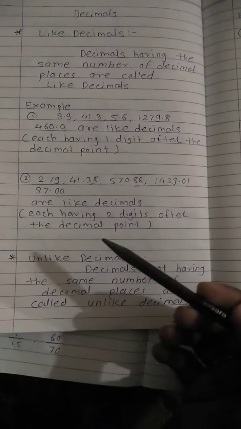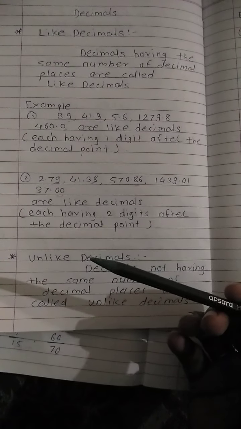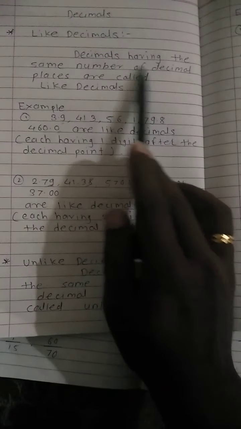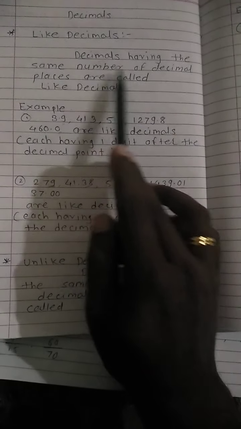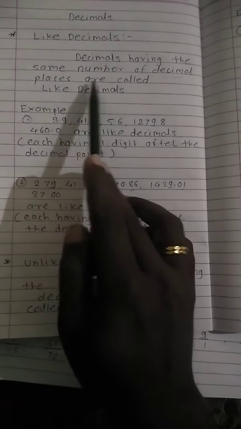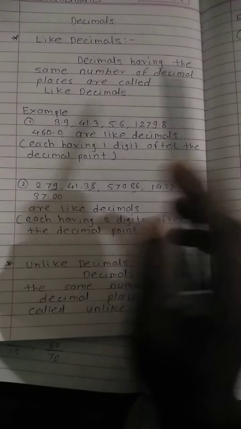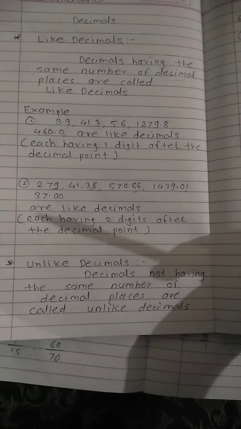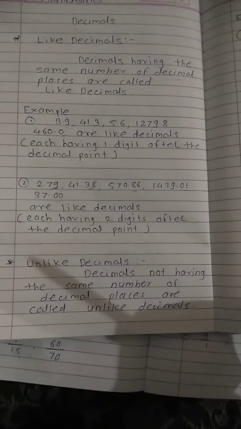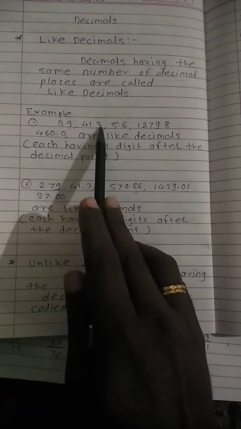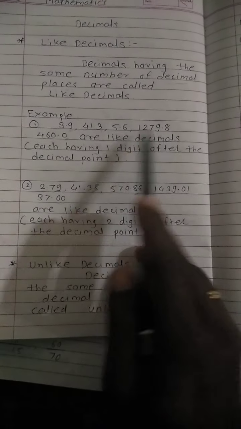I hope you understand. This is called like decimals, and you have to remember that decimals having the same number of decimal places after the decimal point are called like decimals. After the decimal point, here one, here one, here also one, here also one.